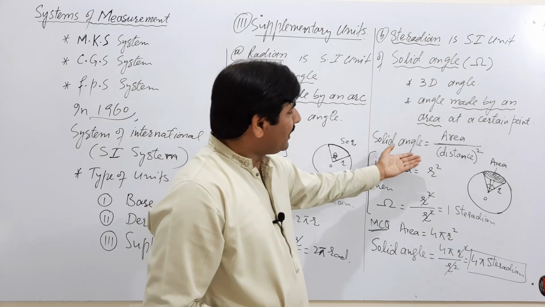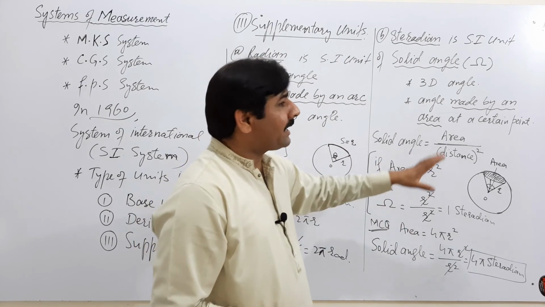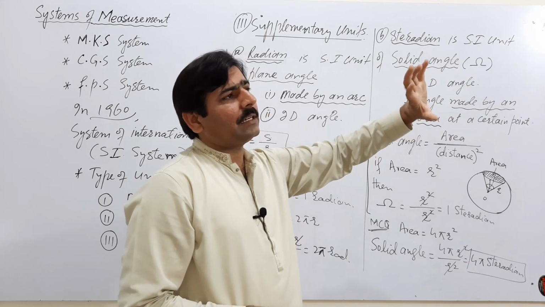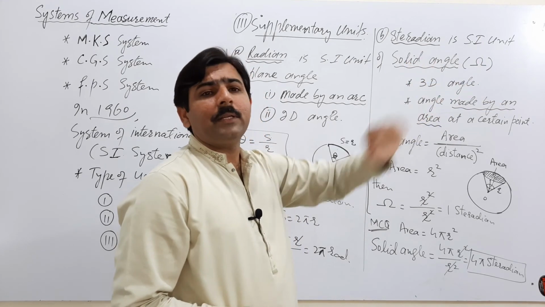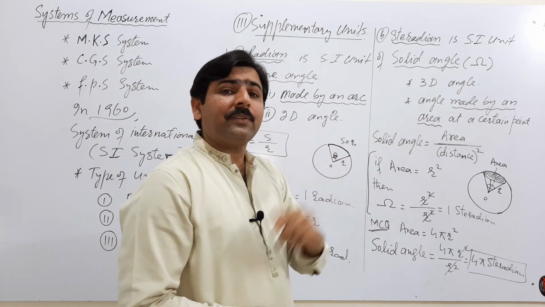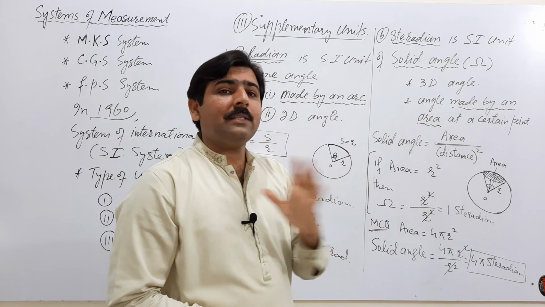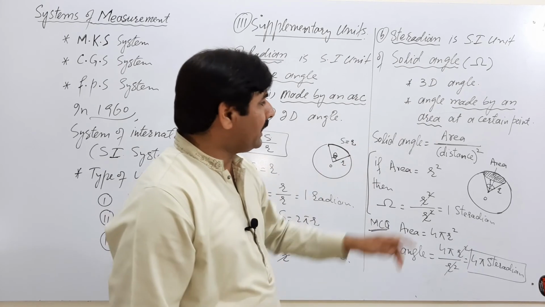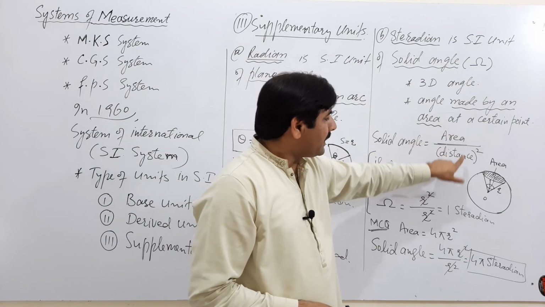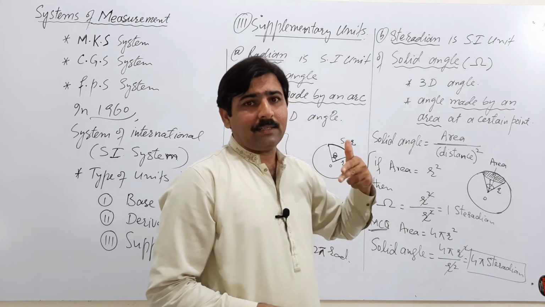According to this formula, we can make certain more MCQs. If you are looking at a scenery and the area of the scenery is equal to 40 centimeters square and you are at a distance of 2 meters from the scenery, what is the angle made by that scenery at your eyes? Put the area of the scenery and here put the distance of the scenery from your eyes.